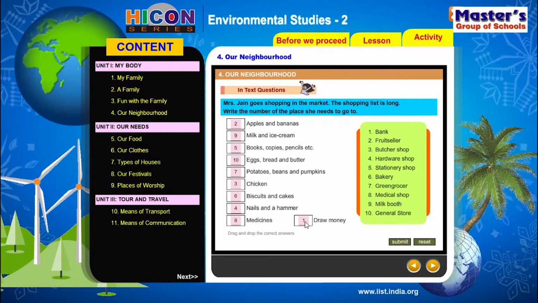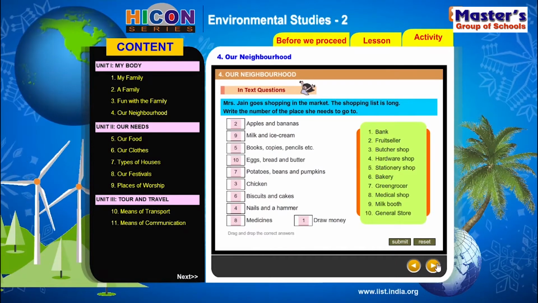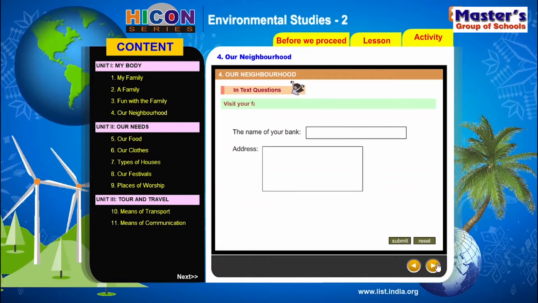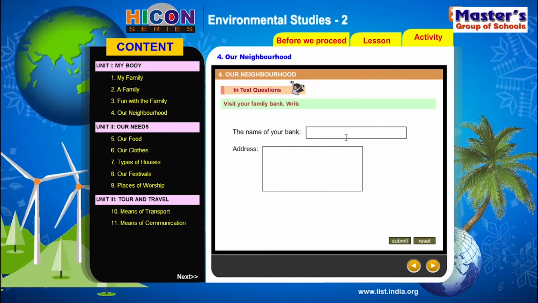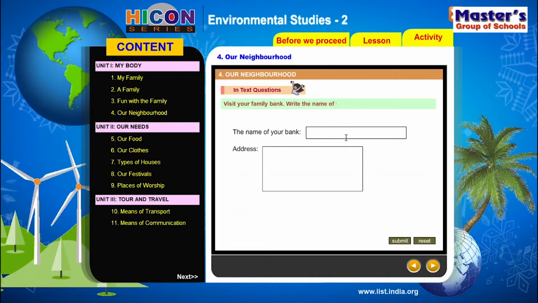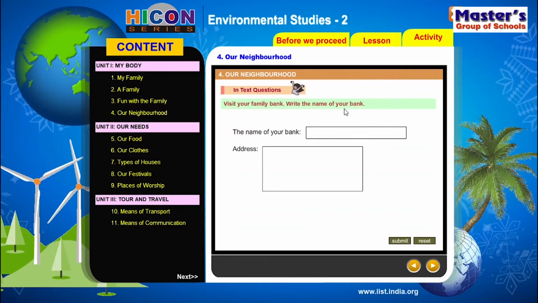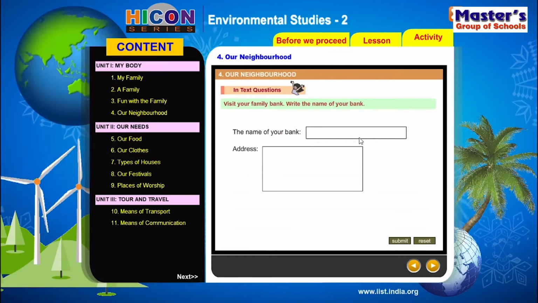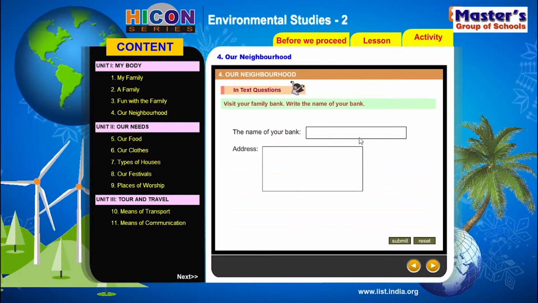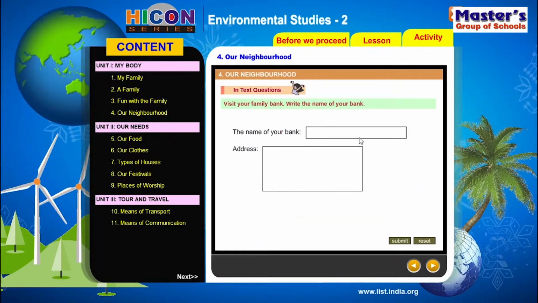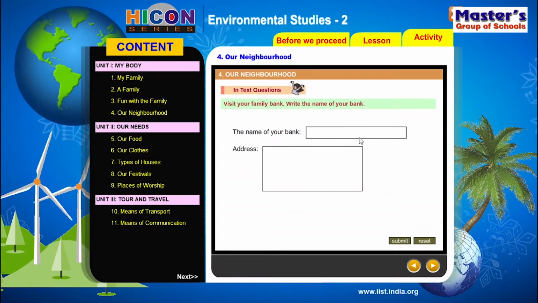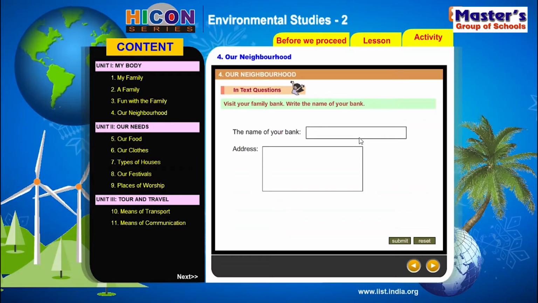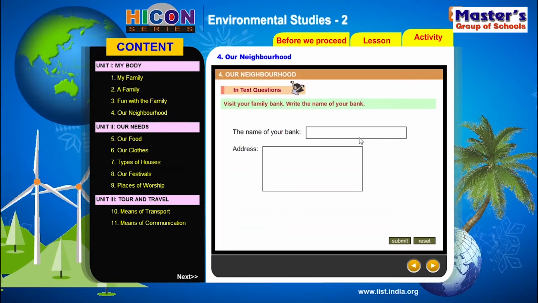Okay, now we'll move on to the next one. The name of your bank. Visit your family bank and write the name of your bank. Family bank means nothing else but the bank where almost all the family members have an account. Your father may have a family bank account, and your mother also may have an account in the same bank. So that is mentioned as a family bank.